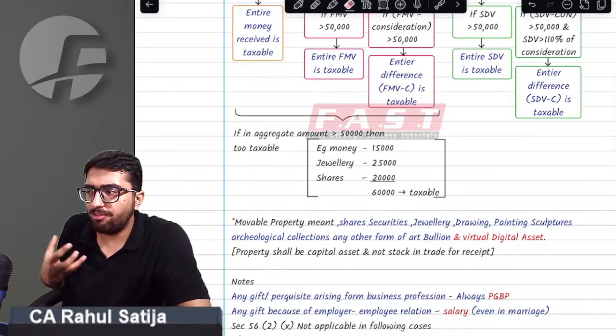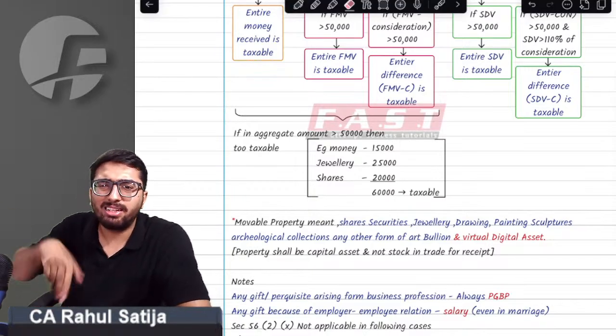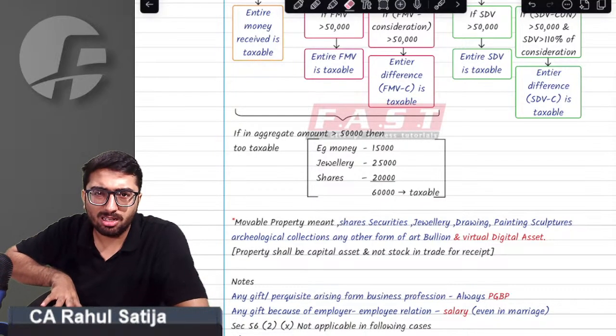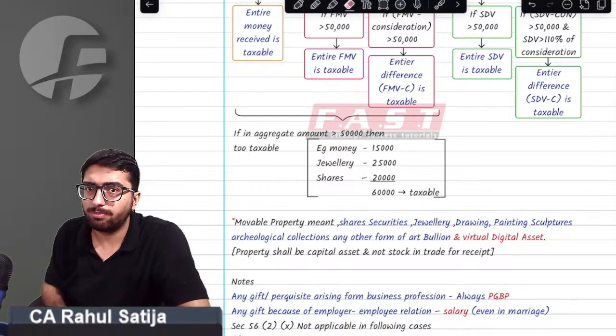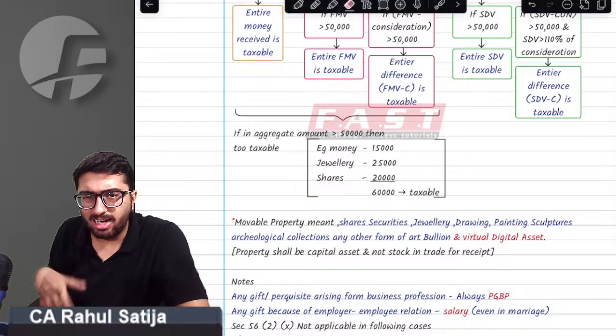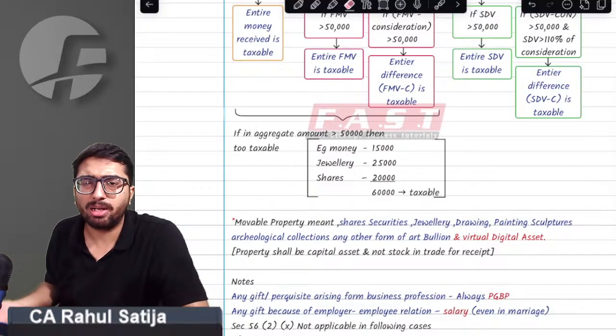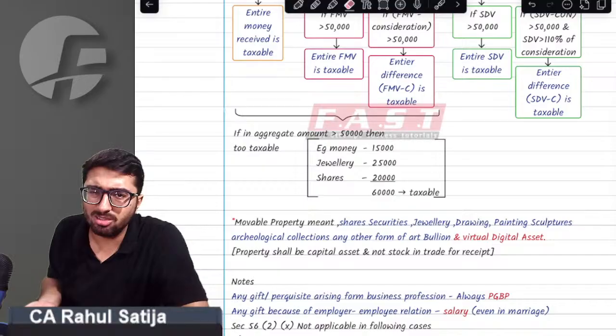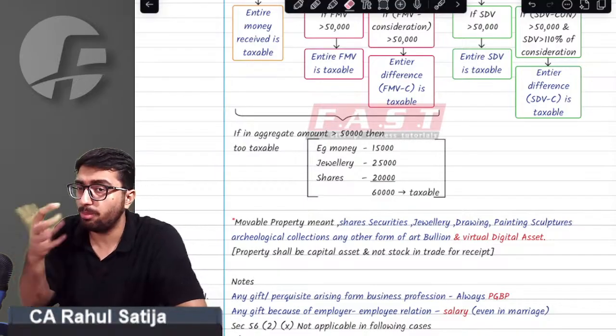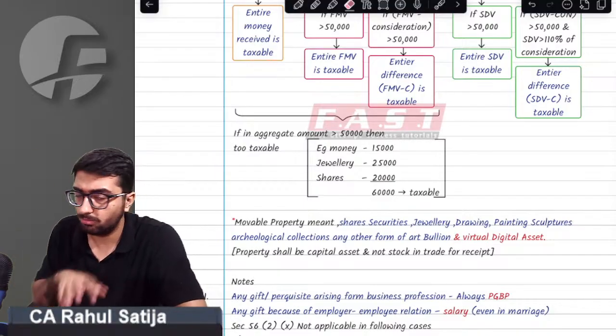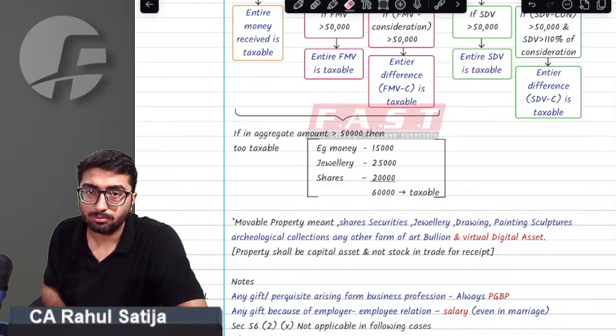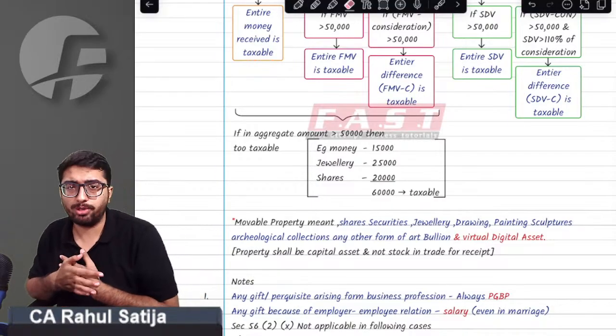Sir, for example, if I have a business of trading in lands, then I am bound to buy land at lower prices. In that case, gift provisions do not apply. If I buy things at a lower price in my ordinary course of business, it is my business to get things at a lower price. For example, I am a gold jeweler.